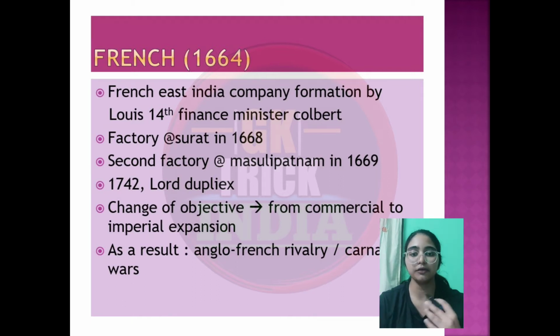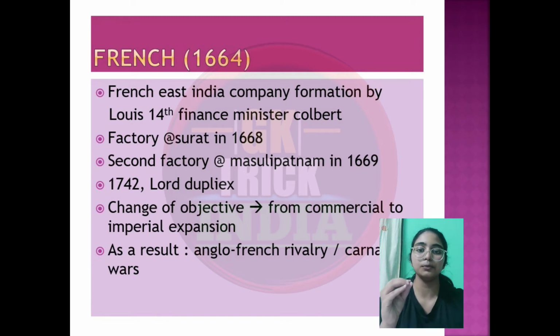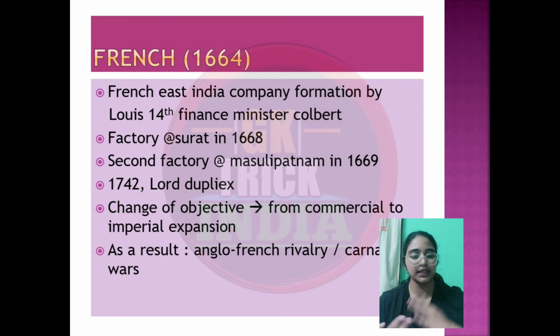There was this governor of the French, Dupleix, at Pondicherry in 1742. His mindset was different from the others. The others were confined to doing business, only related to trade. But Dupleix had this objective, a change in the mindset: he wanted to convert it from the commercial motive to imperial expansion. So what happened is the Anglo-French rivalry wars, which are also called the Carnatic Wars. The Carnatic Wars took place during the same time as the War of Austrian Succession. These were called the Wars of Supremacy, basically from a history point of view.